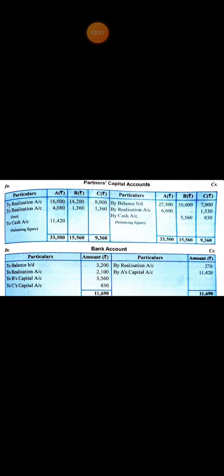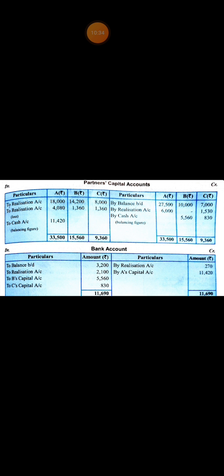Then 14,200 is debited to B's capital account, the amount payable by B for stock in trade and sundry assets, and C 8,000, that is the remaining sundry assets taken over by C. Then to realization account 4,080, 1,360, 1,360, that is the realization loss transferred from the realization account.